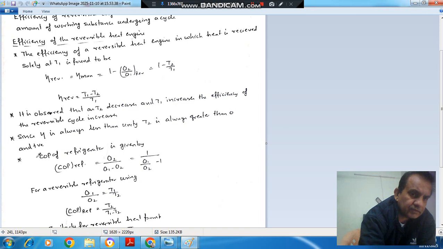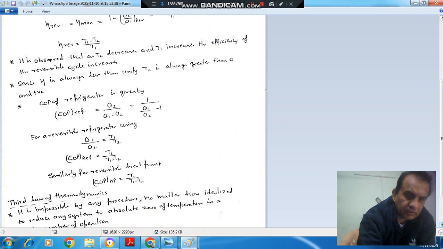Similarly, this is your efficiency, and COP is also given in terms of temperature. So COP of refrigerator is Q2 by Q1 minus Q2, or refrigerating effect by work done. So it will be 1 by (Q1 by Q2 minus 1). And now Q1 and Q2 are dependent upon T1 and T2. So COP of refrigerator is T2 by T1 minus T2, and COP of heat pump, here we have taken the lowest temperature, so for heat pump we will take the highest temperature. Work done is same, T1 by T1 minus T2.